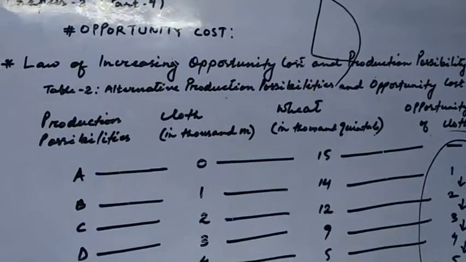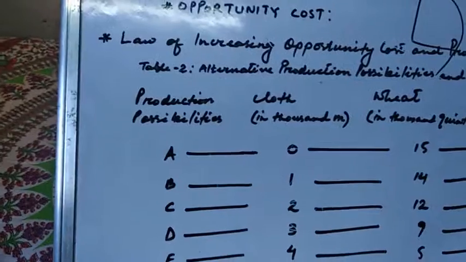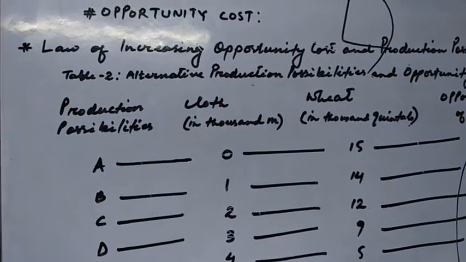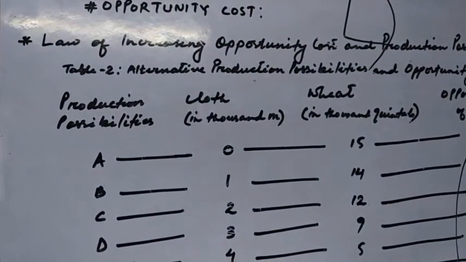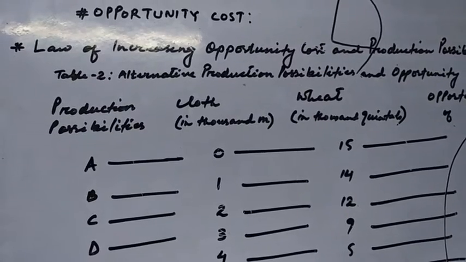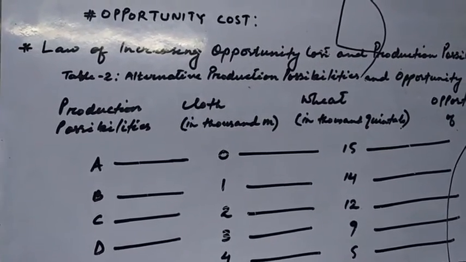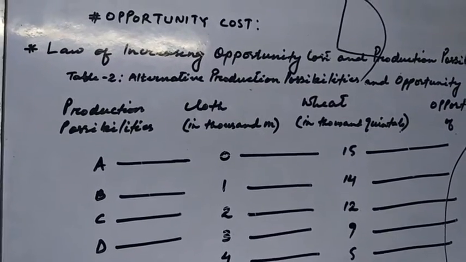It is because of this reason. So the rise in opportunity cost occurs because various production resources are specialized or more adapted for the production of different goods.